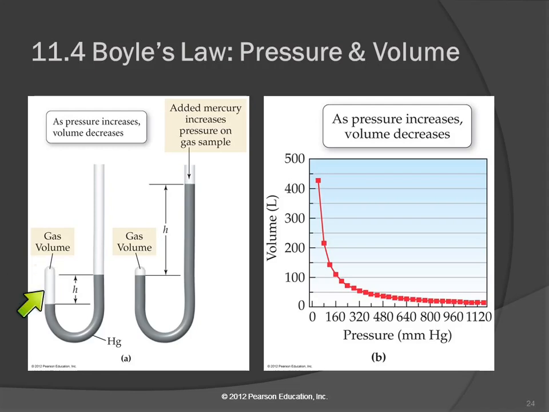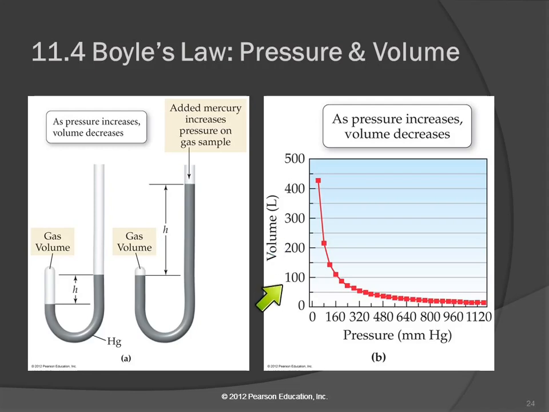So here he's got a gas sample. He can increase the pressure on that gas by adding more mercury to this side of the tube. The mercury is pulled down by gravity and it squishes the gas. He can still measure the pressure as the difference in the height. So we see here, this gas has a larger volume than this little bit of gas here. But this pressure is smaller than that pressure. And so what he did is he varied the pressure and measured the volume.